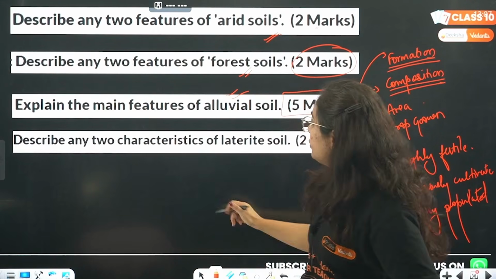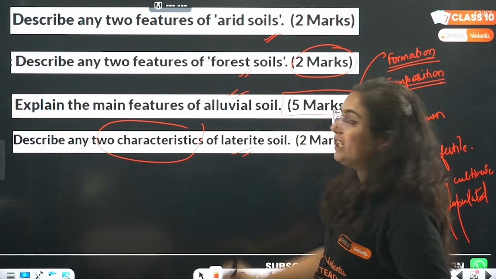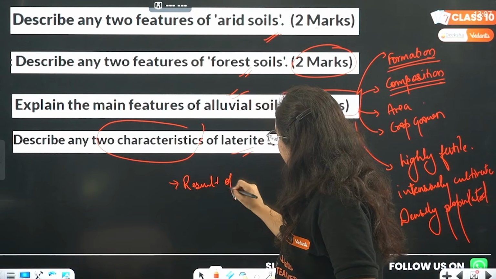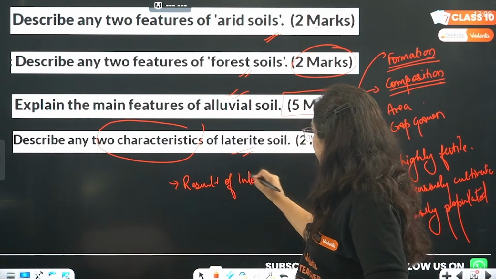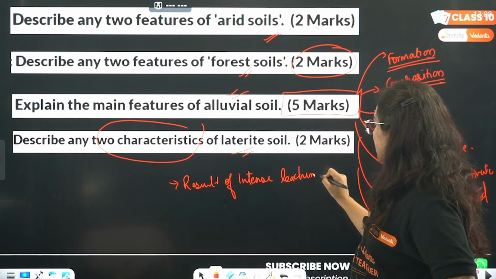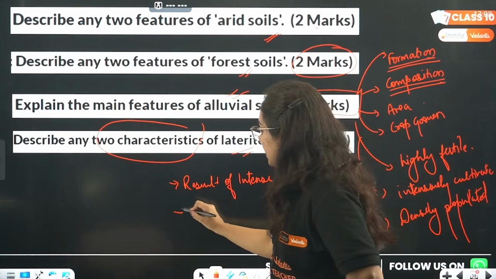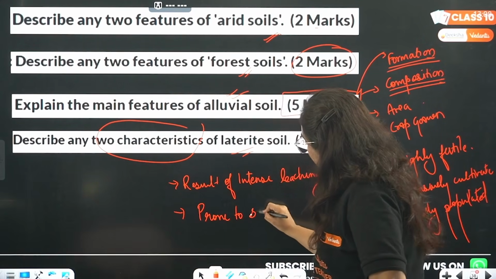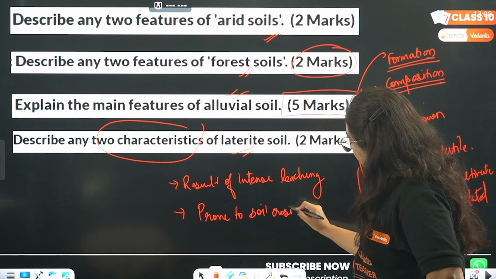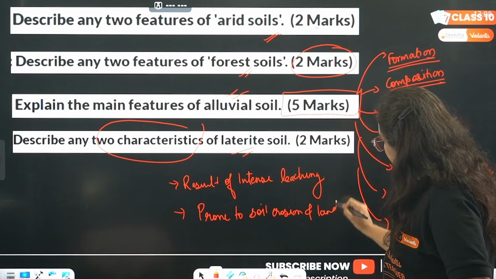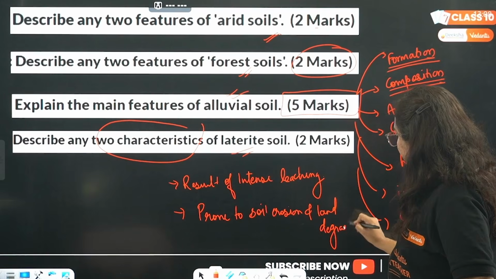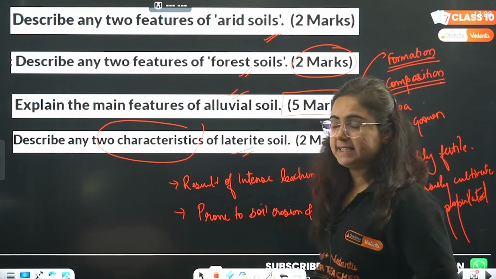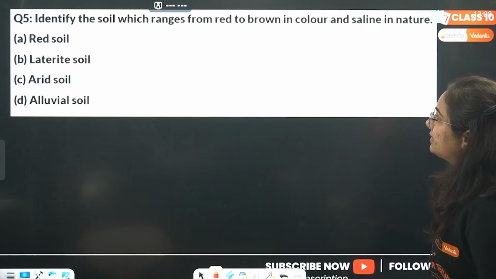Describe the two characteristics of laterite soil. It is the result of intense leaching. Explain what intense leaching is so that the teacher understands you know it. This type of soil is prone to soil erosion and land degradation. The way you can write this answer is this: two characteristics of laterite soil. I hope now you are understanding this point.